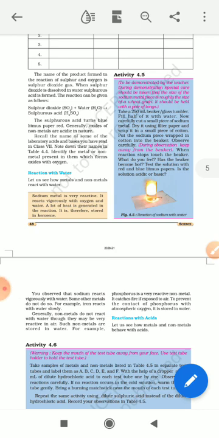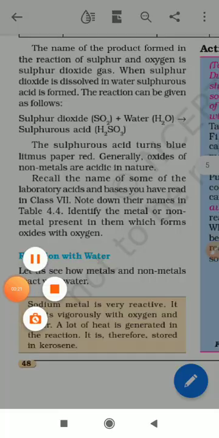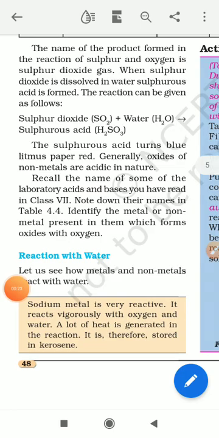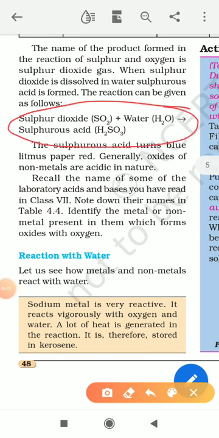In yesterday's class we also discussed how sulfur burns in the presence of oxygen and produces sulfur dioxide, and how sulfur dioxide reacts with water and produces sulfurous acid. Okay, so we had discussed this yesterday.